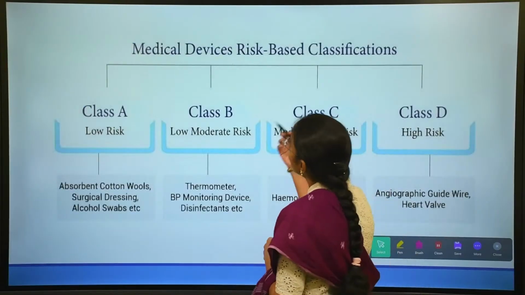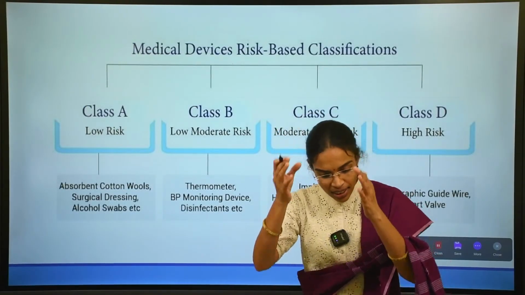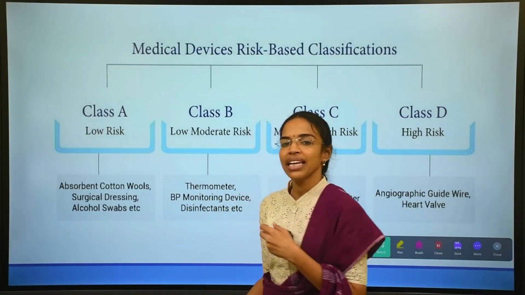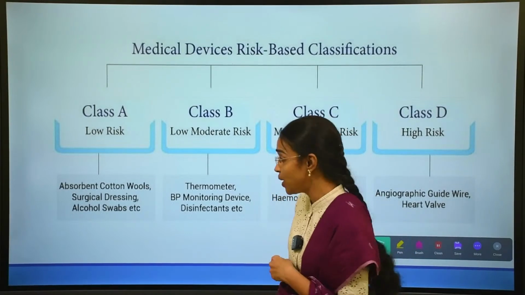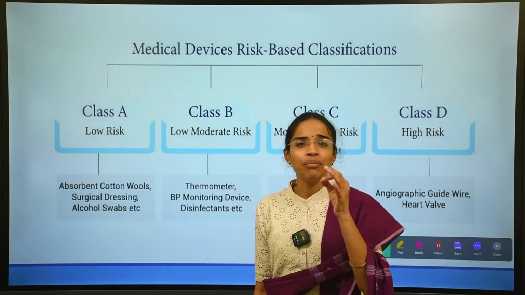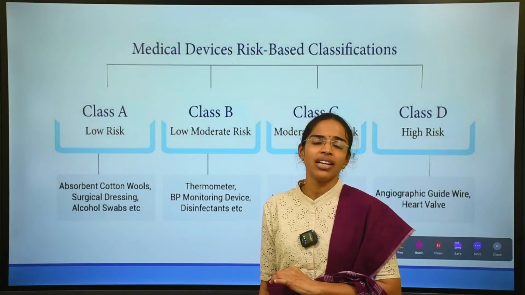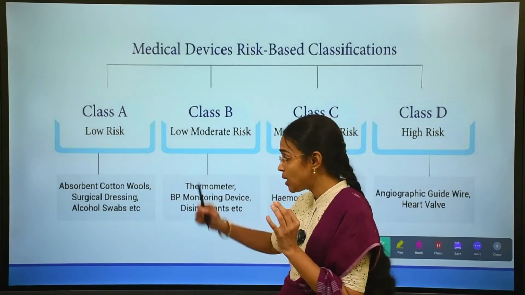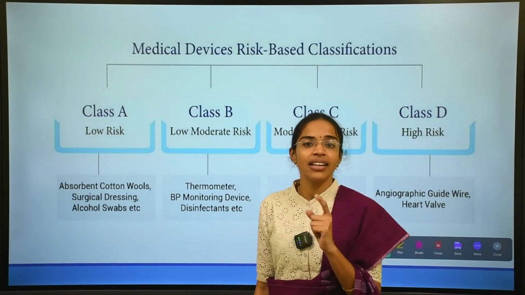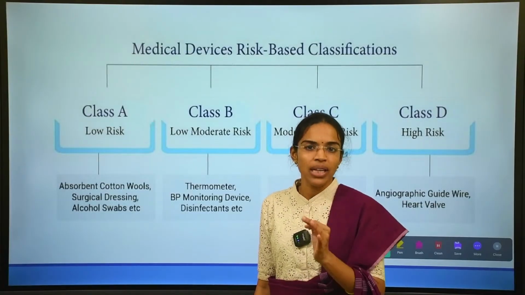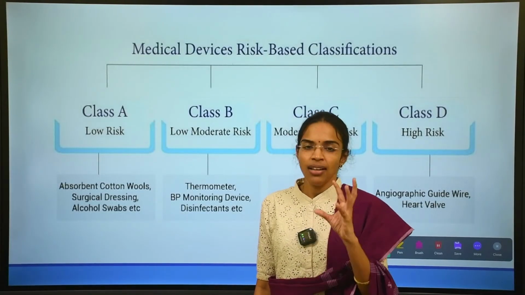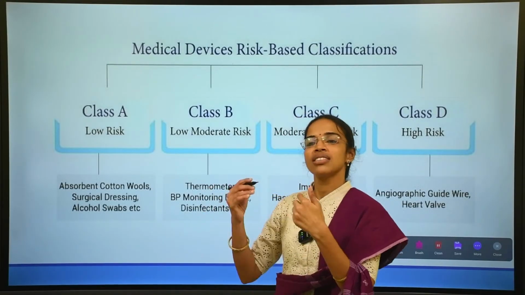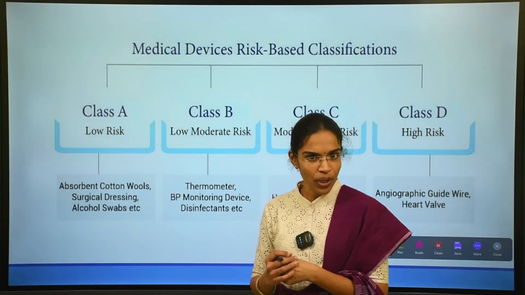Considering all these factors and principles, medical devices are classified. This is the most important segment of MDR 2017, and their examples are also very important, because whichever part of MDR 2017 we are dealing with, this falls under an important criterion.